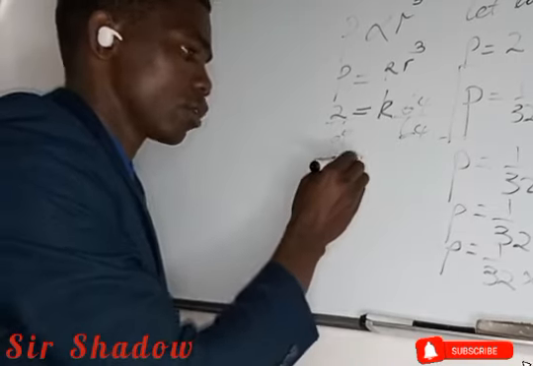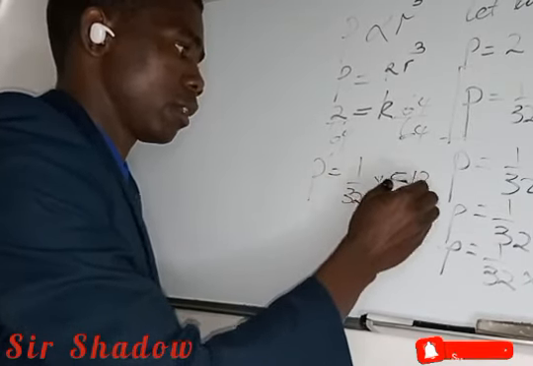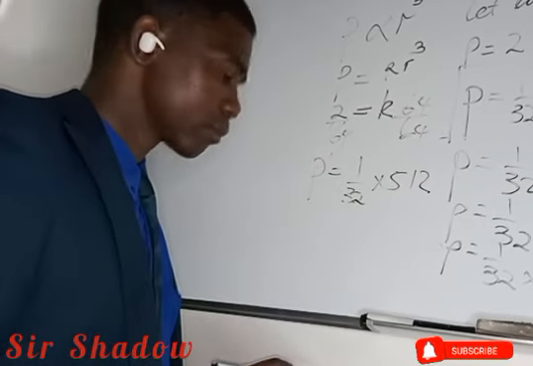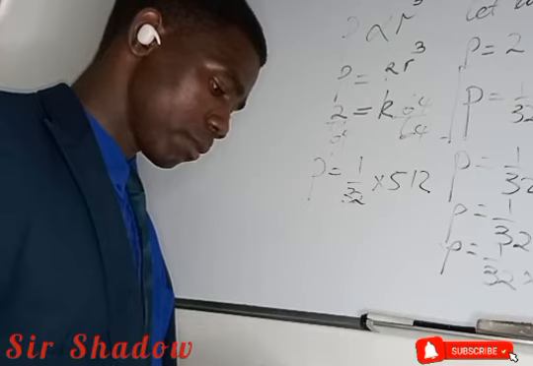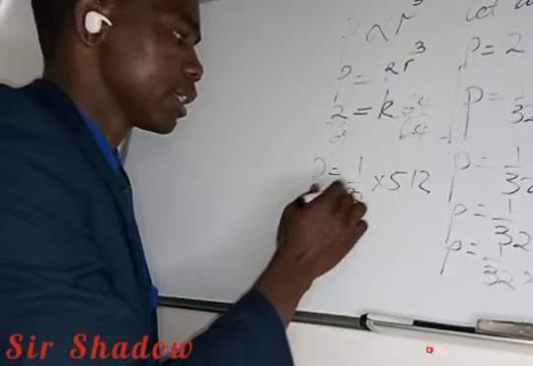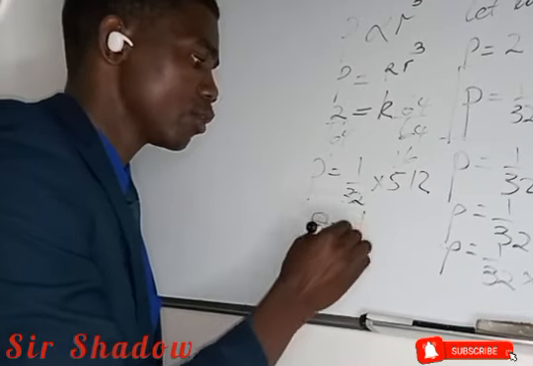So p is equals to 1 over 32 times 512. 32 into 512 gives us 16. So p is equals to 16.